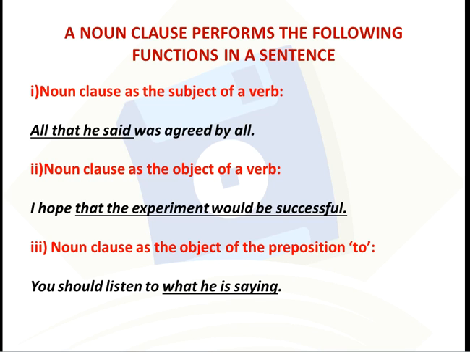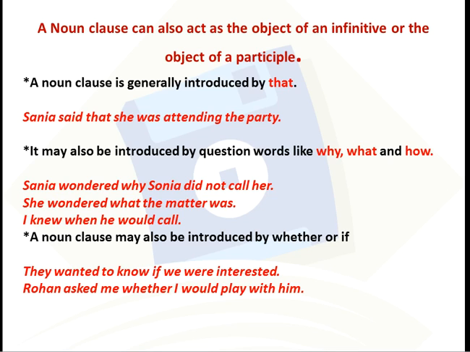Noun clause as the object of the preposition to. You should listen to what he is saying. In this, what he is saying, this is a noun clause as object of preposition to. A noun clause can also act as the object of an infinitive or the object of a participle. A noun clause is generally introduced by that. For example, Sania said that she was attending the party.